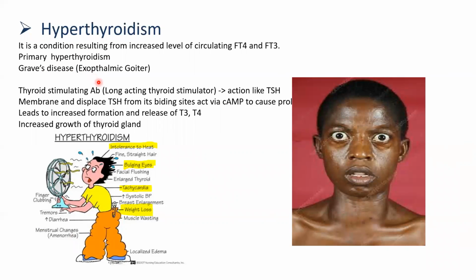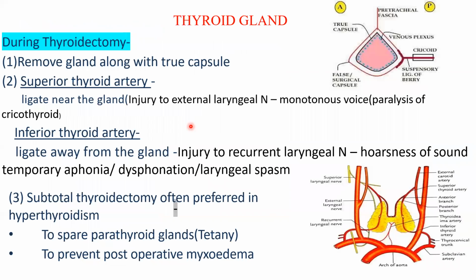These patients of hyperthyroidism will have features like intolerance to heat, bulging eyes, and loss of weight. This condition can develop due to thyroid stimulating antibodies or autoantibodies, which act like thyroid stimulating hormone and stimulate the thyroid gland to secrete more and more thyroid hormones. So these are the symptoms of hypo and hyperthyroidism in the patients of thyroid gland anomalies.